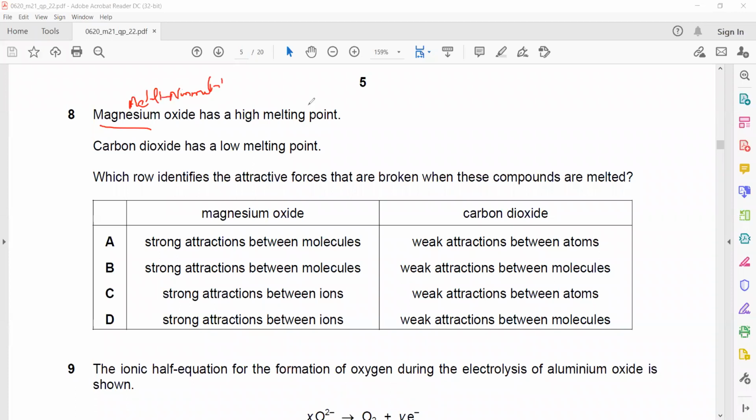Magnesium will lose electrons and oxygen will gain electrons, so there will be ions and they will have a strong attraction. And why does carbon dioxide have a low melting point? Because the molecules of carbon dioxide have a weak attraction. So weak attraction between the molecules and strong attraction between the ions. That's why D is the right answer.